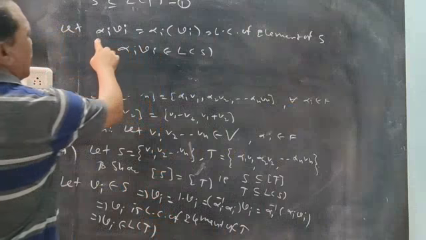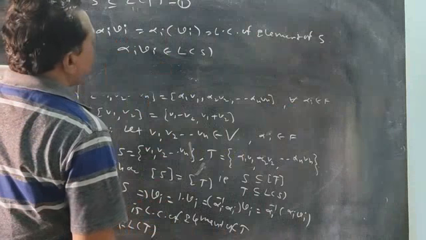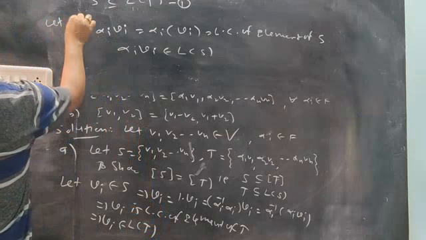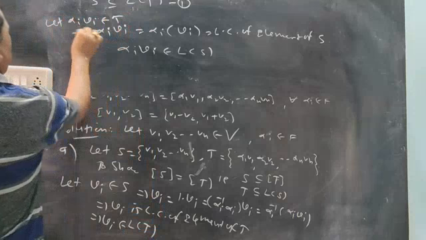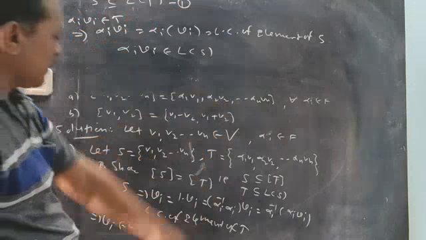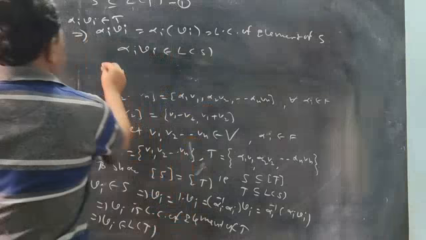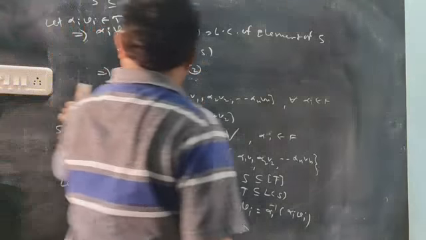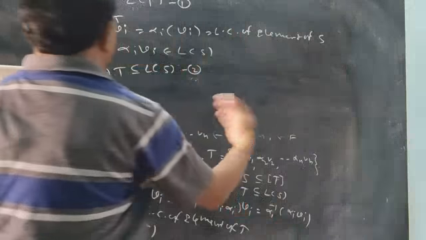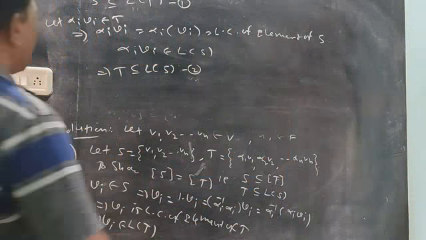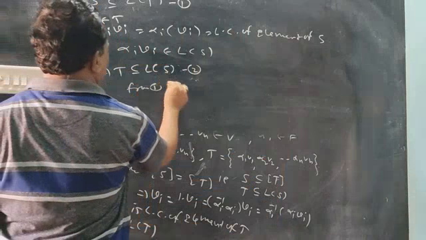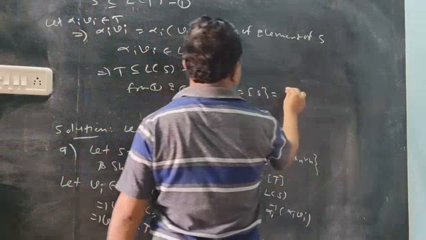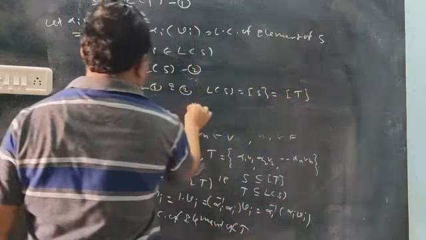So the alpha_i here is an element of T, and then we express this as an element of L(S). So T will be a subset of L(S). Okay, so both points are clear: S is a subset of L(T) and T is a subset of L(S). So from 1 and 2, L(S), meaning span of S, is equal to span of T. Let's do the first point.